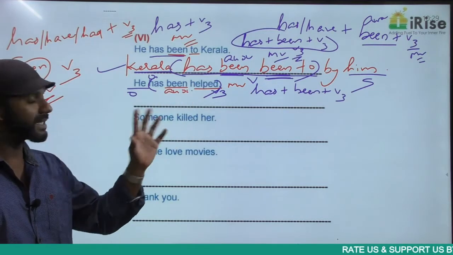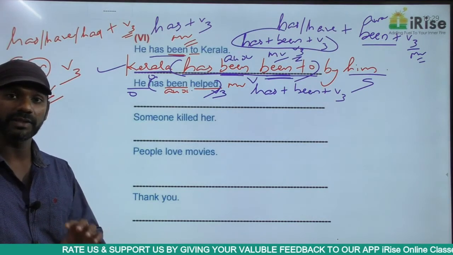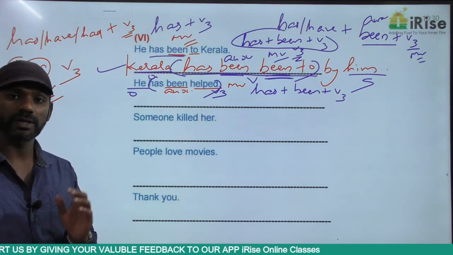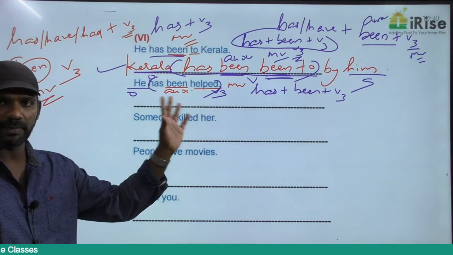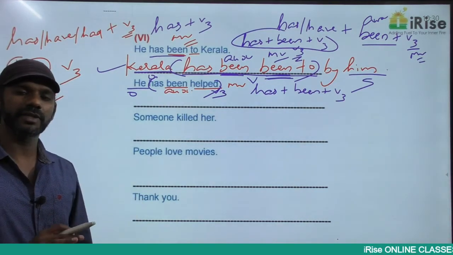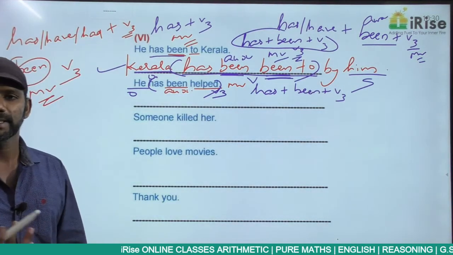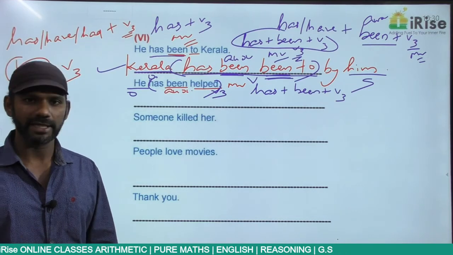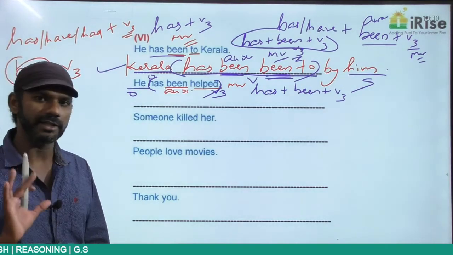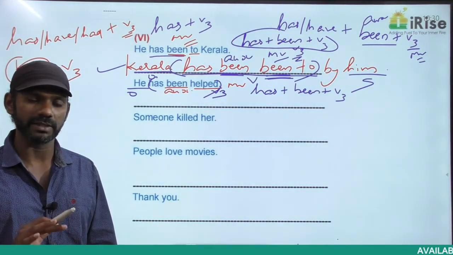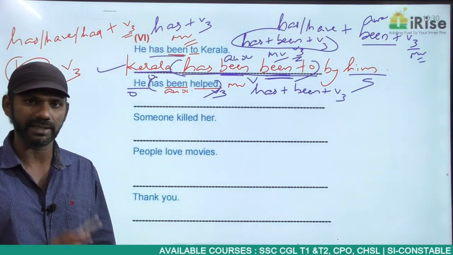"He has been helped": there's no subject here. We cannot frame a sentence in the active voice without a subject, because the sentence in the active voice begins with a subject. Now there's no subject in the given statement in the passive voice. In the passive voice, if there is no subject, in the active voice we can go for any subject, like someone, somebody. Actually, in fact, there's no need for us to go for any subject. It will be given in the options. Our task is just to find it out. That's it. Because there's no need for us to create any option. All the options will be given to us. Our task is just to find out the correct answer, the best answer, in fact, if there is more than one correct answer.